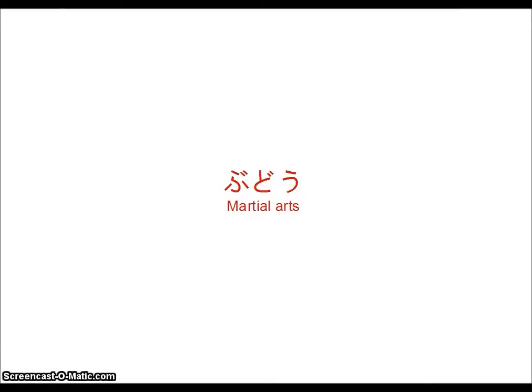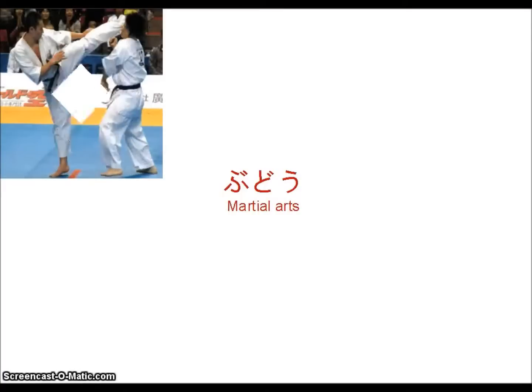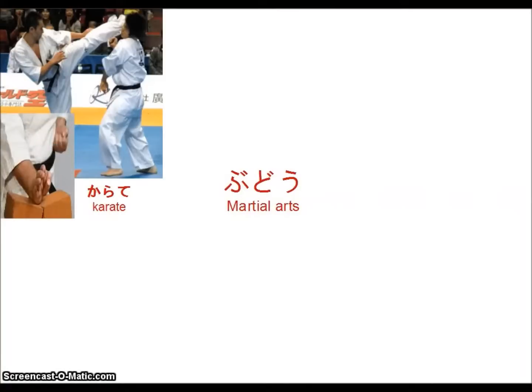Budo. Yes, that sounds a lot like the word for grapes, but this one means martial arts. This one, a lot of people should recognize. This is karate, or as we say in English, karate. So you may not have known, but karate actually originated in Japan, Okinawa to be specific, and the reason that everyone always has that open hand when they're striking things is because karate literally means open hand, or empty hand. So that's why when you are striking things, you just have the straight hand open.